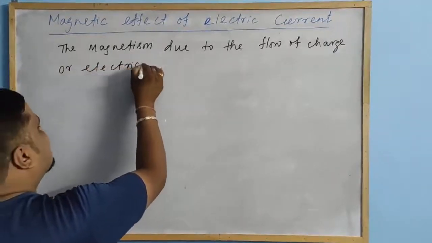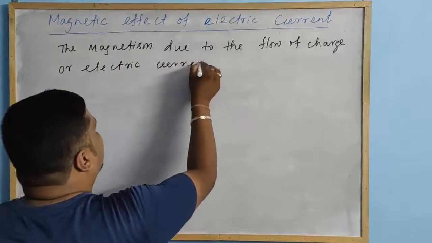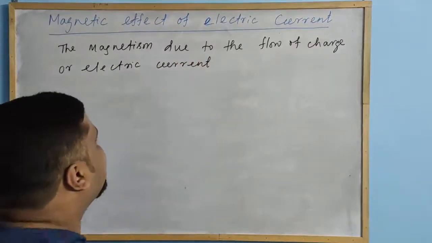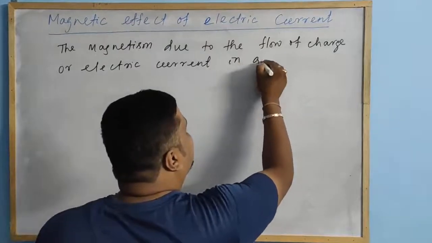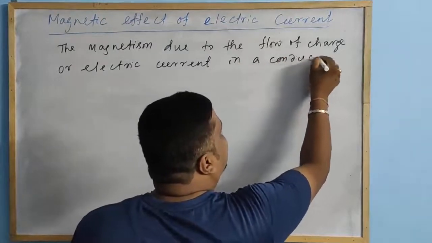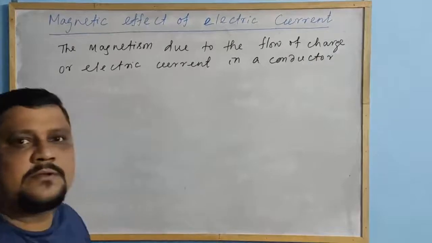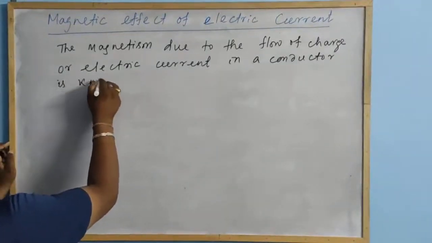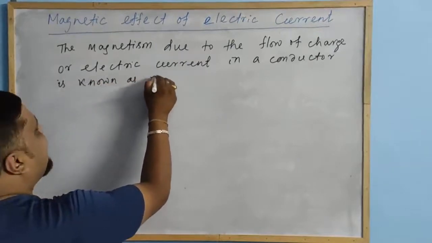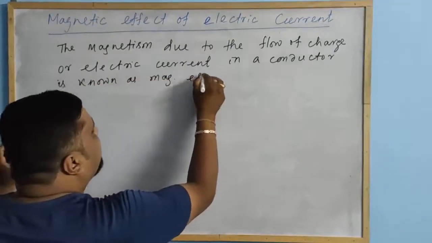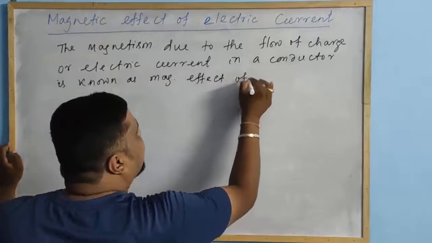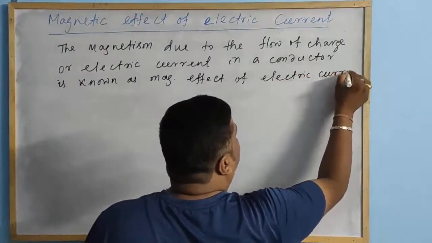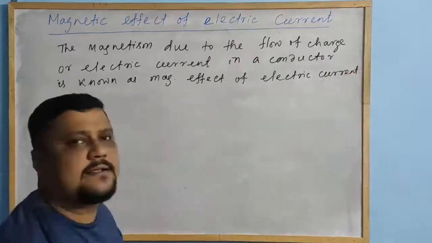The flow of charge is called the electric current. The magnetism due to the flow of charge or electric current in a conductor is known as magnetic effect of electric current. Clear?